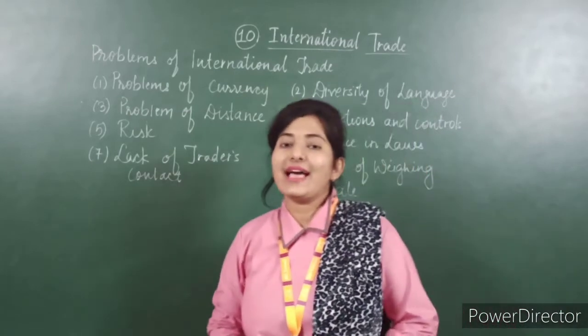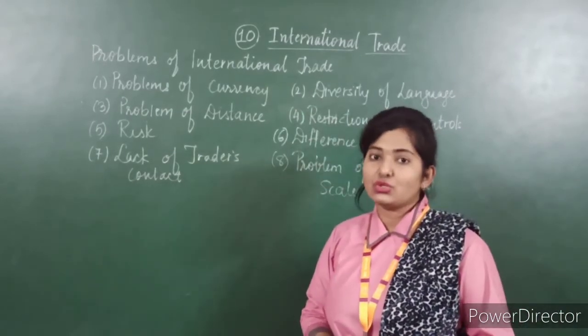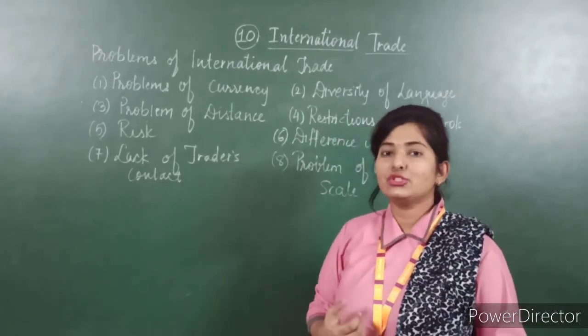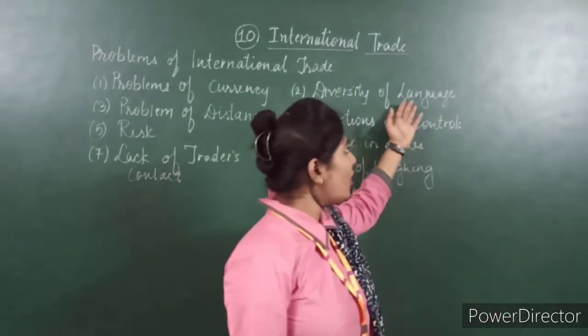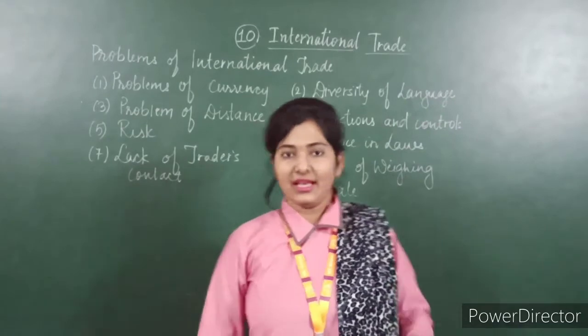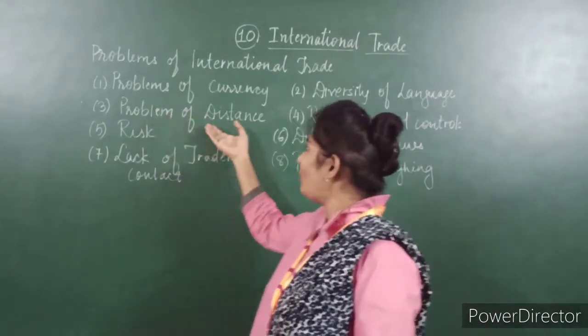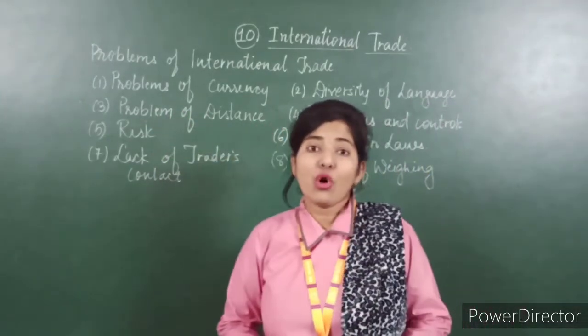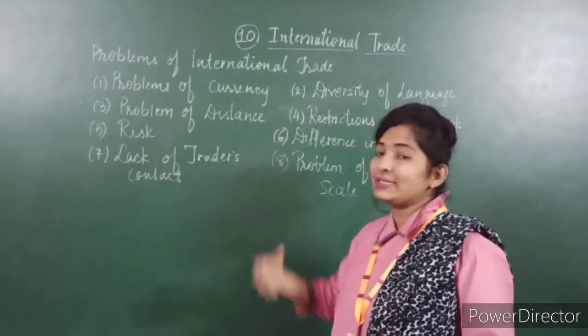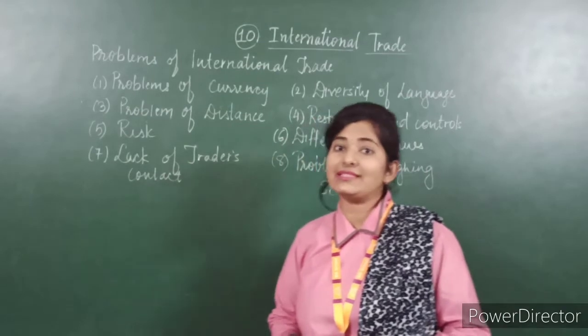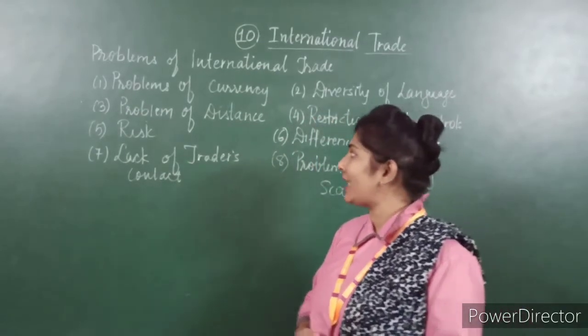Different countries have different languages. So this problem arises due to inadequate knowledge of the languages of each other's country. Then third is problem of distance. There is a long distance between two countries. So this problem arises, that is transportation problems, or you can say some communication problems are also there.